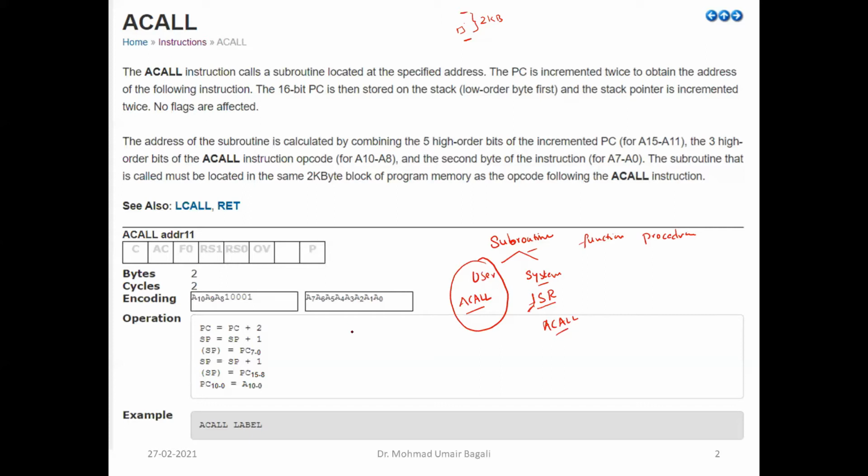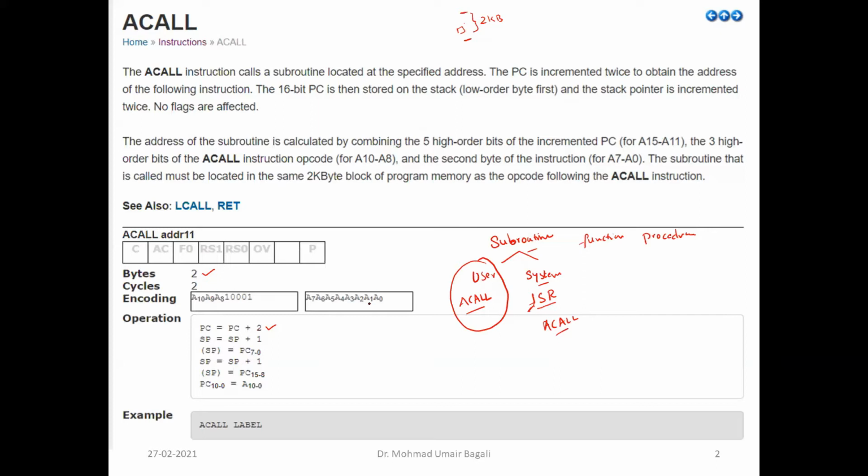And what happens in the a call instruction? First, it will prepare the return address. How it will prepare the return address? It will prepare the return address with the help of what? PC plus 2. Why we are adding PC plus 2? That is because this instruction is of size 2 bytes.